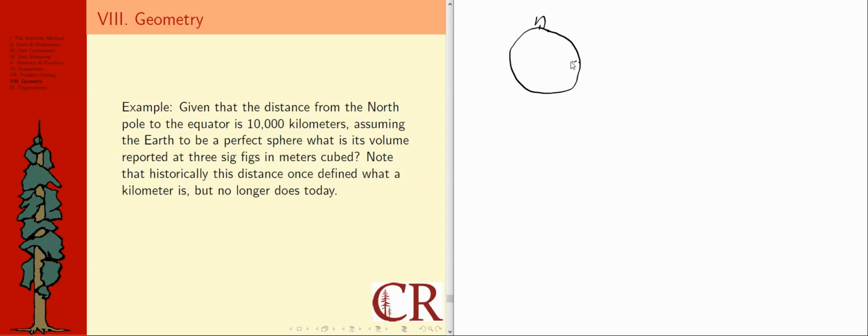And if the equator is kind of running halfway through right there, and I guess that would be the South Pole. I'm talking about geographic south though, so we're not talking about geomagnetism here at the moment. But that means the distance from here to here would be that 10,000 kilometers that we're told about.